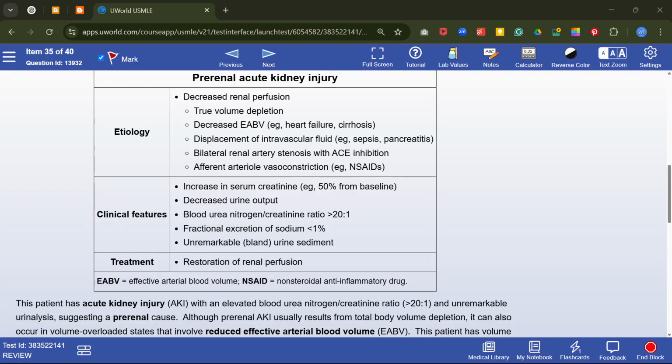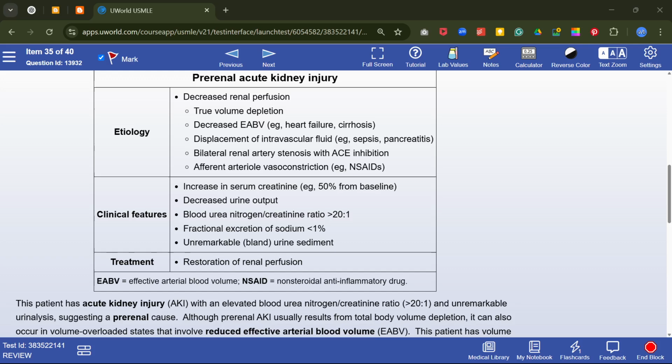Assalamu alaikum. Now I would like to discuss a very high-level topic, that is prerenal AKI. It's a very easy topic, but while dealing with the questions, in my case, I actually make lots of mistakes in diagnosing prerenal AKI.